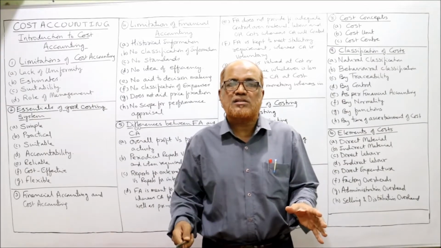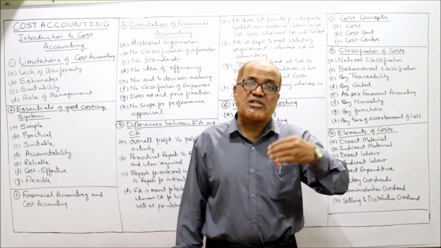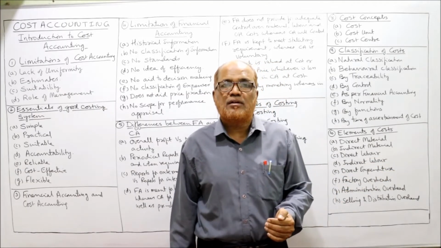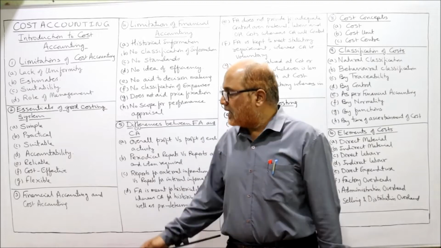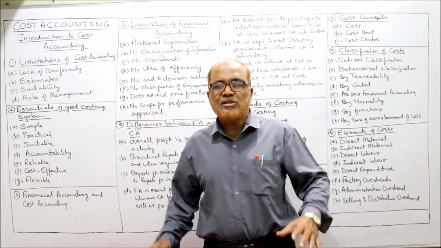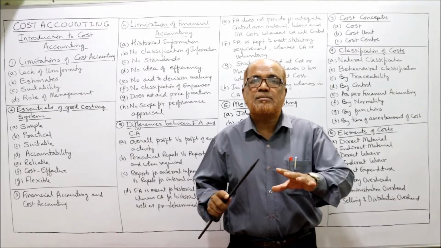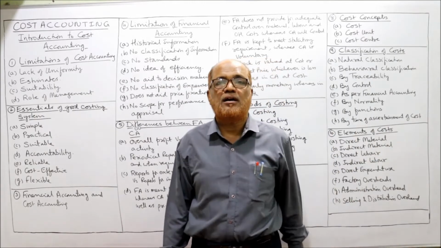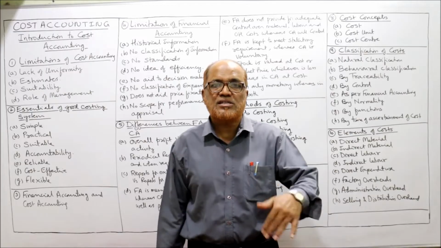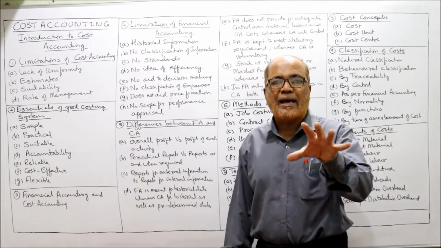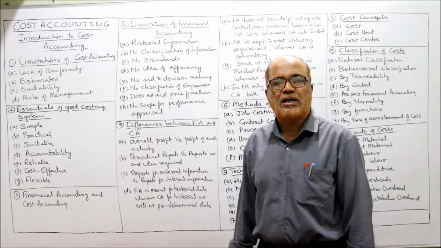This cost accounting system will become uneconomical because we are spending more money to maintain the system and we are getting less benefit. That should not happen. Then last one is flexible. That means the cost accounting system should be such that it can be flexible according to the changes in the conditions, changes in the environment. So these are the essentials to be followed while implementing a cost accounting system.